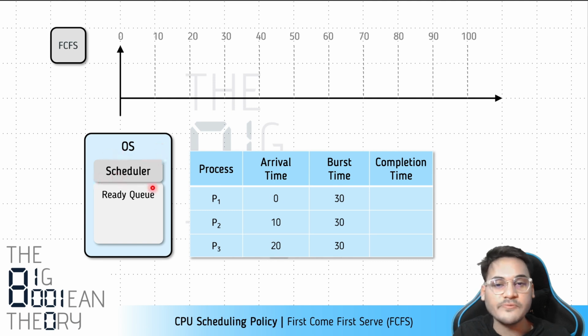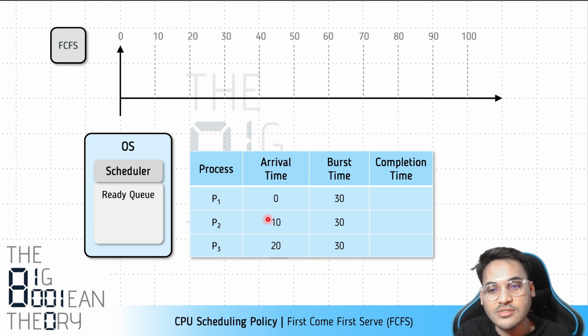So here is the operating system. This is the scheduler, which works with the ready queue. It is very important, and we have already talked about this, that the scheduler will pick a process from the ready queue. Only those processes which are in the ready state are valid candidates that can be selected to run on the CPU. If a process is in the waiting or blocked state, then even if the scheduler gives the control of the CPU to such a process, it won't be executing instructions. So any choice that the scheduler makes happens from the ready queue, right?